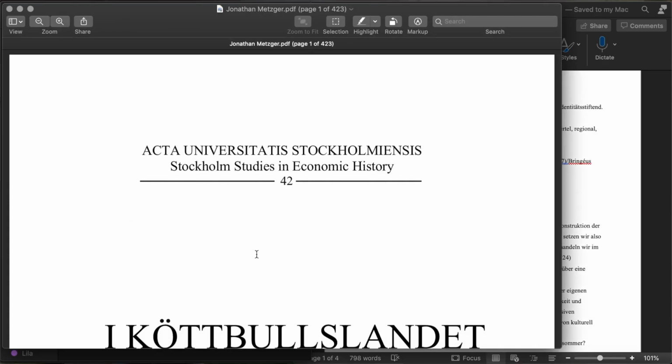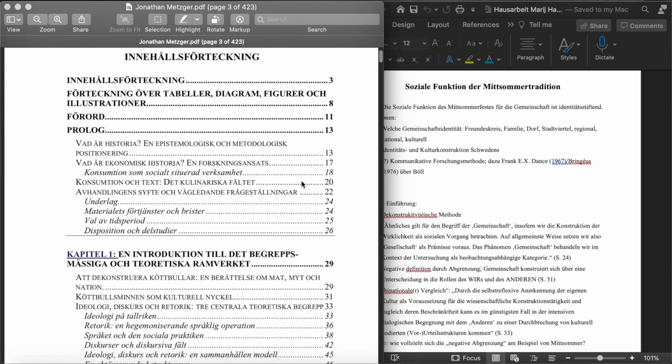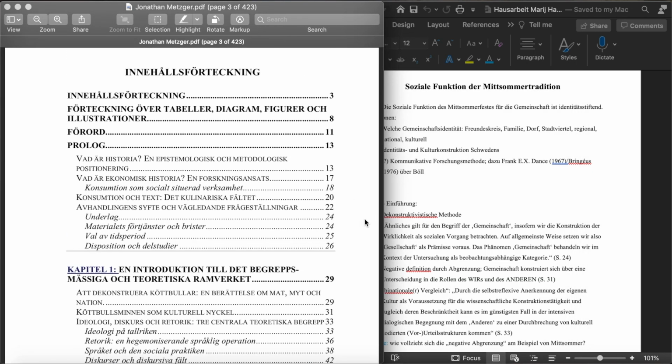Stupid. So here's one of the articles that I'm going to use. I'm just putting that beside the notes that I have so I can work through it and write down stuff, because from PDF documents you can't really copy paste, so that's a little bit annoying. So I just type it down and, as I said, immediately note down the page number.